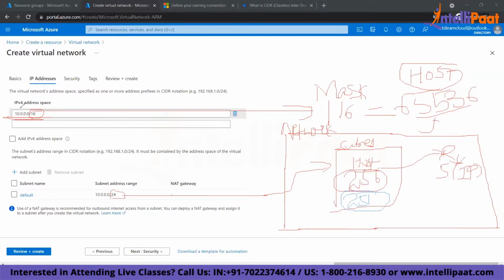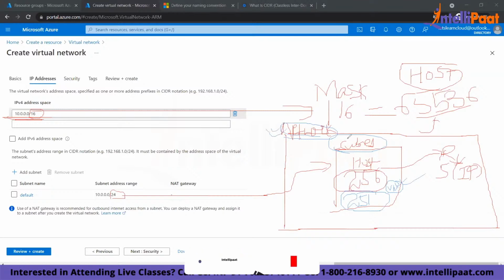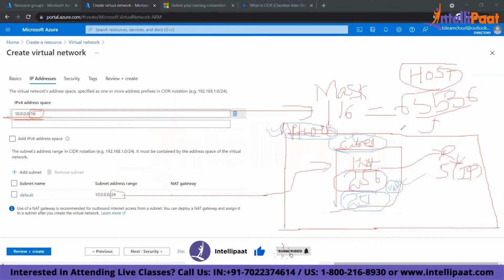Clear? So you can choose any IP address, you can choose any subnet, but you need to have one network and one subnet defined. You should have one network and one subnet, mandatory, for deploying or creating a VM. Then you can create as many VMs as you need. I will go ahead and create one VM here. To create a VM, I need to have one network and one subnet, mandatory. Clear? Right. Everything in the world has an IP address, right? Every element will have an IP address. So host means in a network, you have this many IP addresses. Now these IP addresses you can associate with a VM or you can associate with other things also.